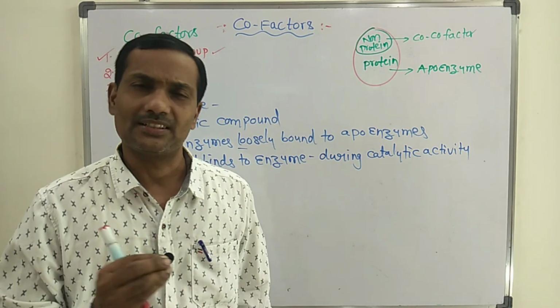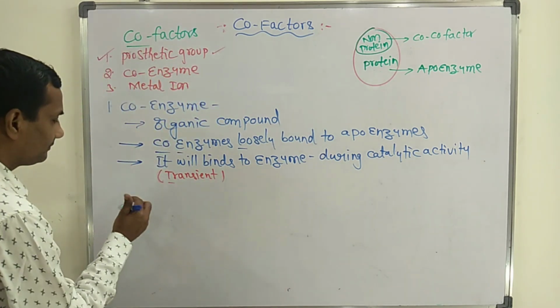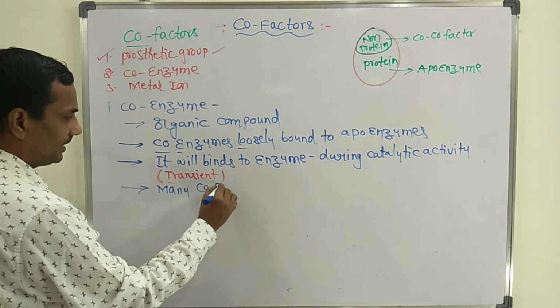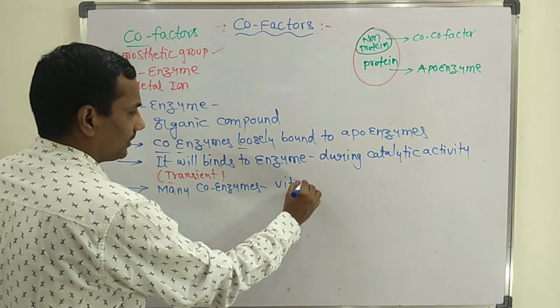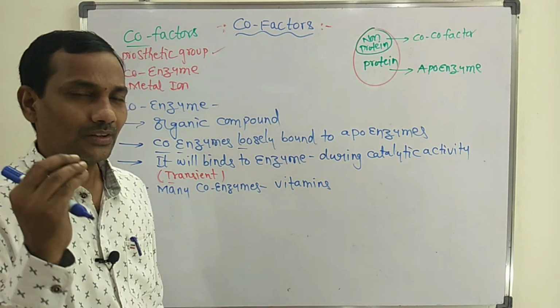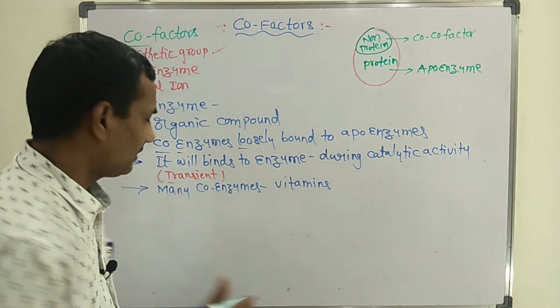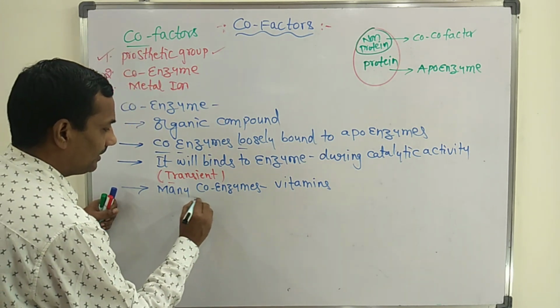Few coenzymes we'll discuss. Majority of coenzymes are vitamins. Many coenzymes are vitamins. Now we will discuss which coenzymes act like vitamins. Now I will write here the list of enzymes and coenzyme names.